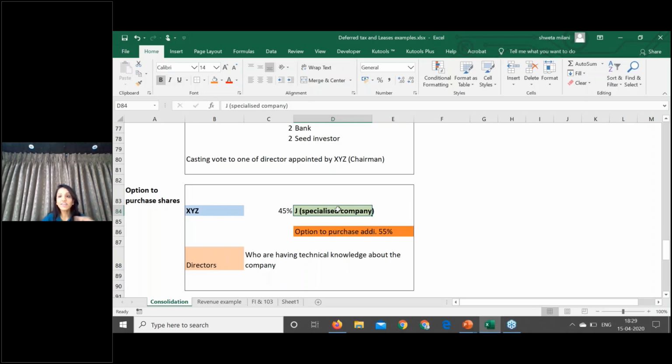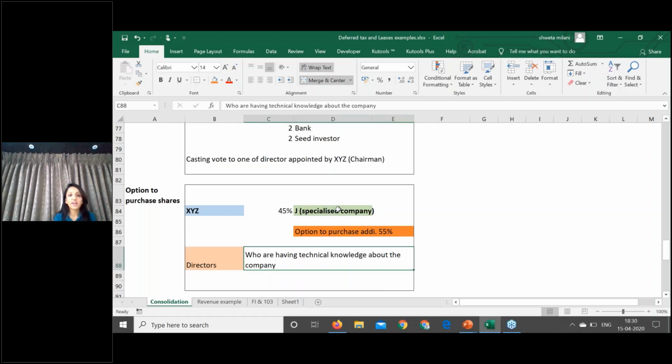So if purely these were the terms of the contract, that you have the option to exercise the number of shares and it is an in the money option, in that case, even if presently XYZ is holding only 45% of shares, since XYZ has an in the money option, indirectly XYZ is controlling Z Limited. But let's move on to the second clause of the contract.